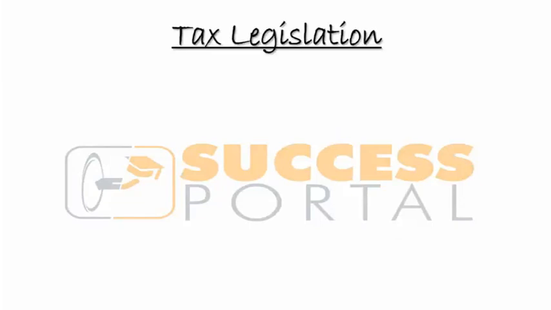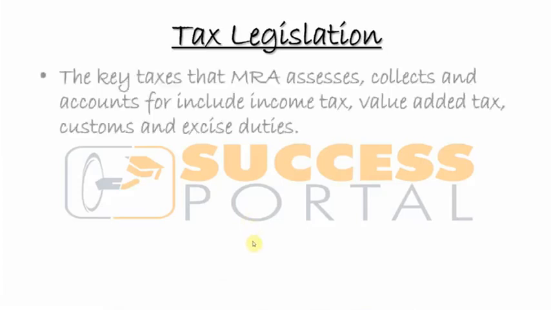Now let us look at tax legislation. We know that without a law, without an act, taxes won't be in existence, because they exist only because an act was enacted. There was a law that was enacted. So let us look at and understand the taxation legislation.